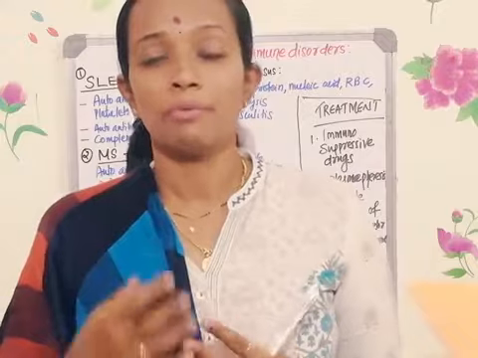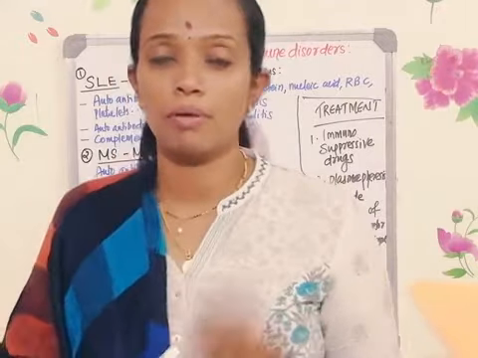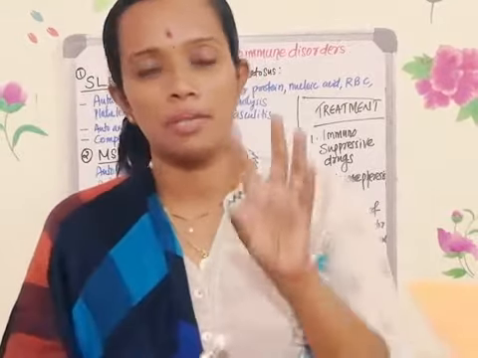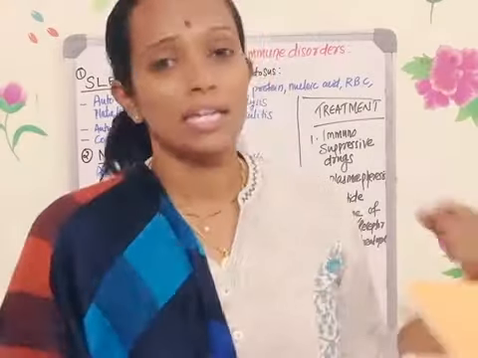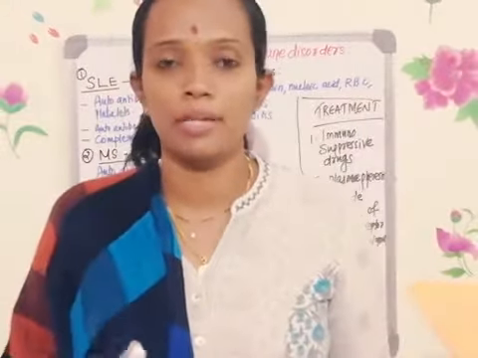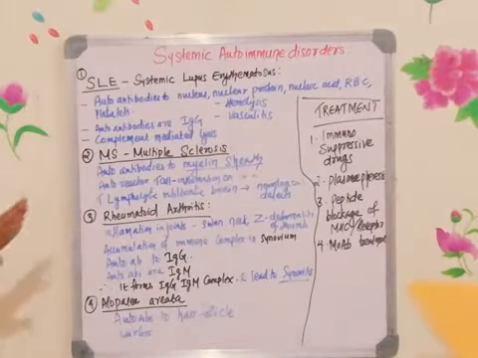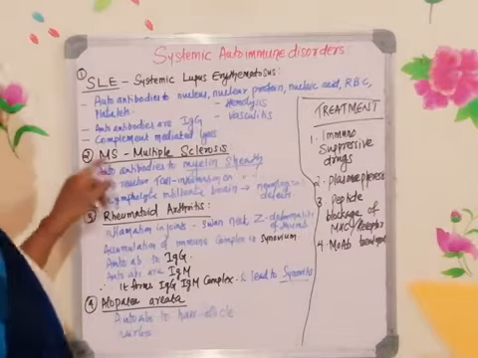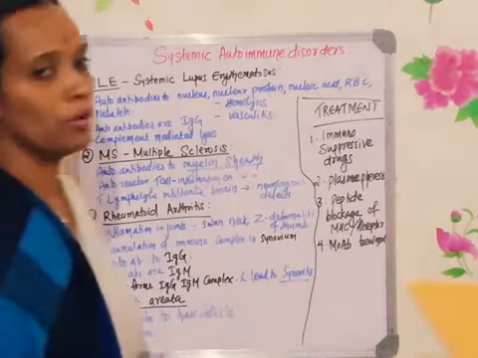Then RBCs are affected by hemolytic anemia and pernicious anemia, you remember, wherein the RBCs are affected. Some of the cells or tissues or organs are affected in the case of organ specific. Here it is not a specific organ or a cell. The entire body is affected by the systemic autoimmune disorder. There are various systemic autoimmune disorders, but we are going to discuss the four important ones.